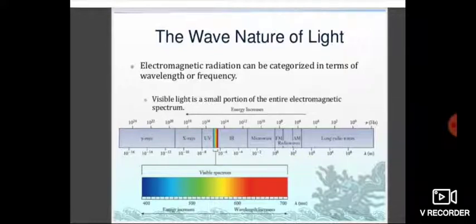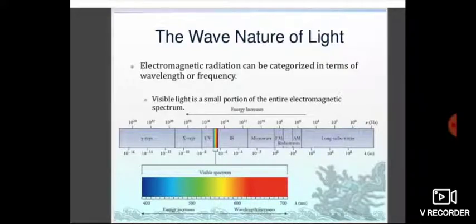So this is the electromagnetic spectrum, an arrangement of radiation of all kinds, electric and magnetic, in the order of decreasing frequency or increasing wavelength. You can make a note of it.